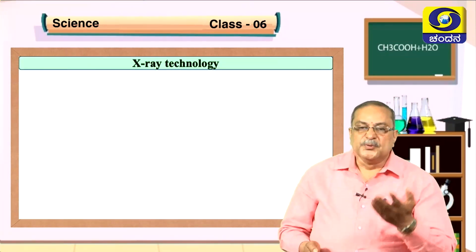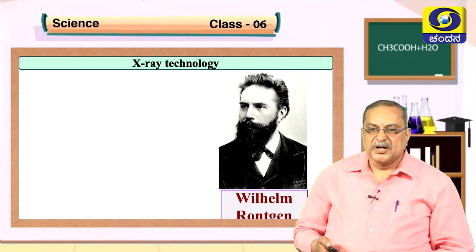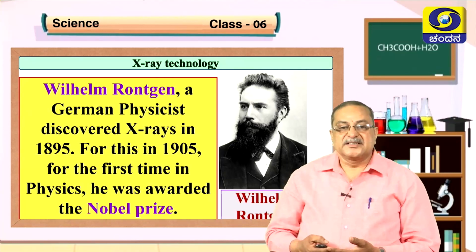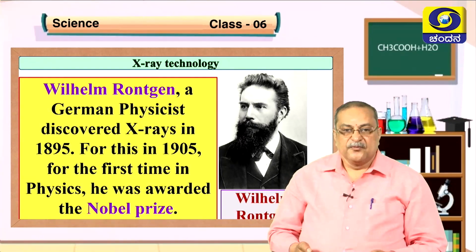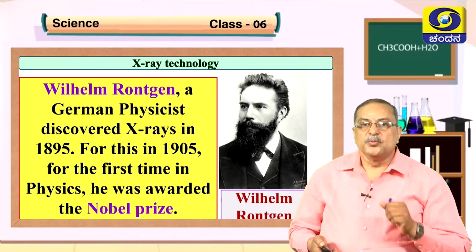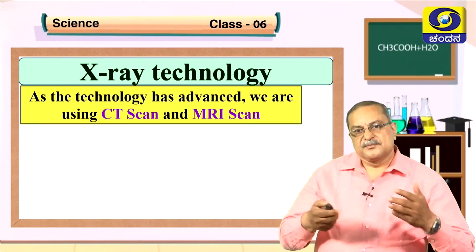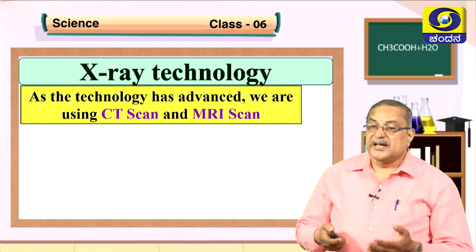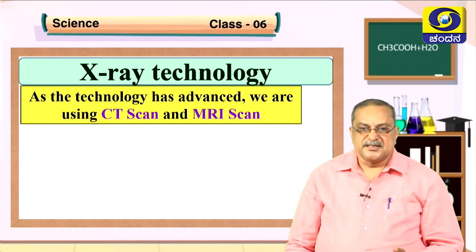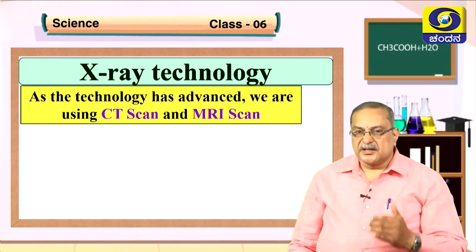Clear? So this was developed by a scientist by the name Wilhelm Röntgen. Wilhelm Röntgen, a German physicist, discovered X-ray in 1895. For this, in 1905, for the first time in physics, he was awarded the Nobel Prize. As technology has advanced, nowadays we are using other methods called CT scan and MRI scan. I think you might have heard, this is familiar now. So instead of X-rays, they are going to take CT scan and MRI scan. Why are they not using or suggesting X-rays for everything? They are avoiding these X-rays.